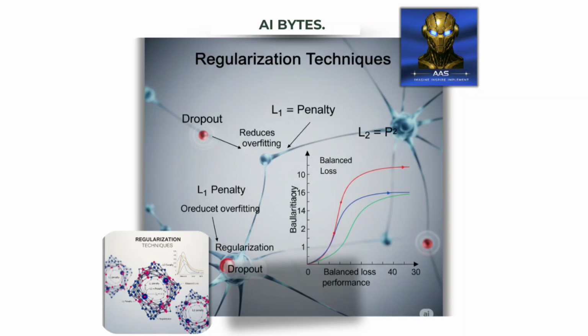Notice the performance curve in the diagram showing how different regularization strengths affect balanced loss. This illustrates the critical hyperparameter tuning aspect. Too little regularization permits overfitting, while excessive regularization leads to underfitting.